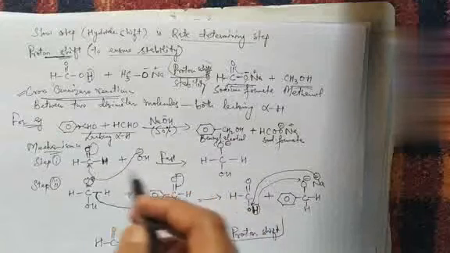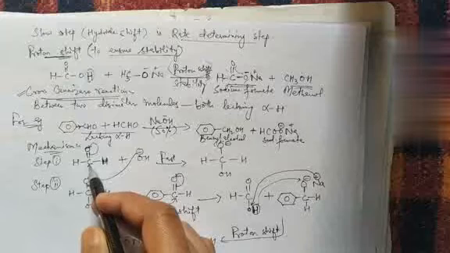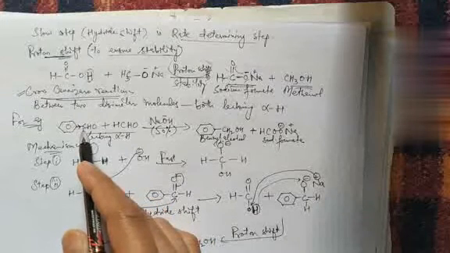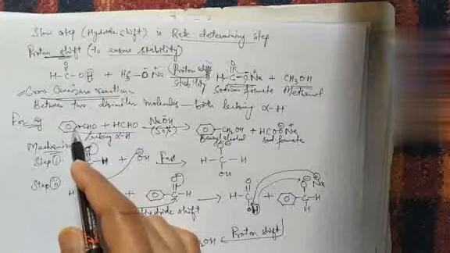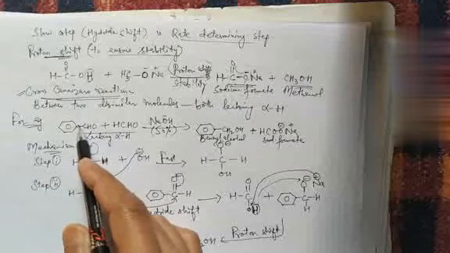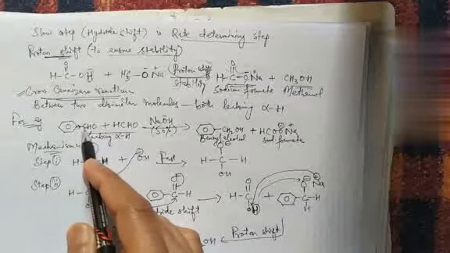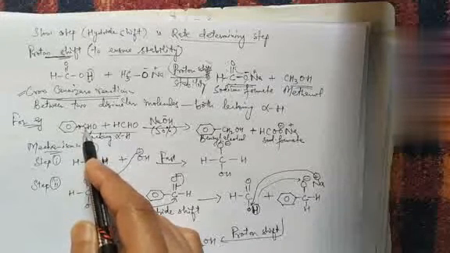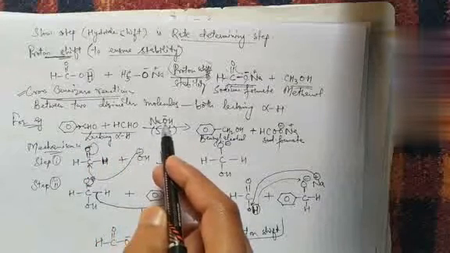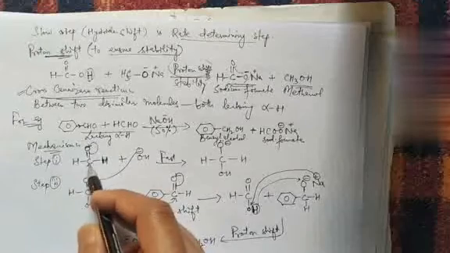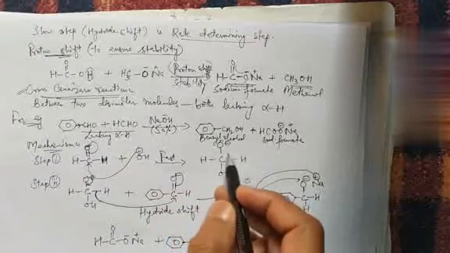Now we will come to know by this mechanism. So attack over here, on the more electrophilic carbon center, which is more electrophilic as compared to this carbon, because electron density here is increasing due to the plus R or plus I effect of this aryl group. Electron density is increasing onto this carbon, thereby rendering it less electrophilic as compared to this. So attack of the negative part of the base preferentially takes place on the carbon of the formaldehyde in the first step, and we will get this sort of ion.